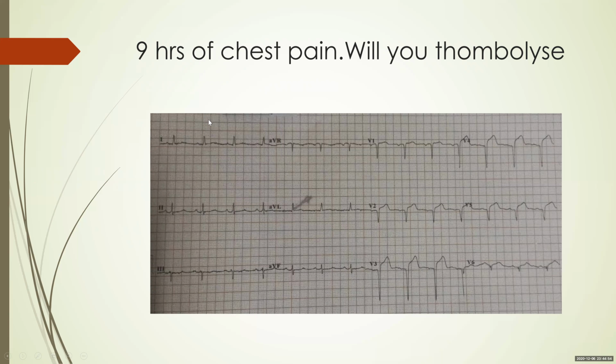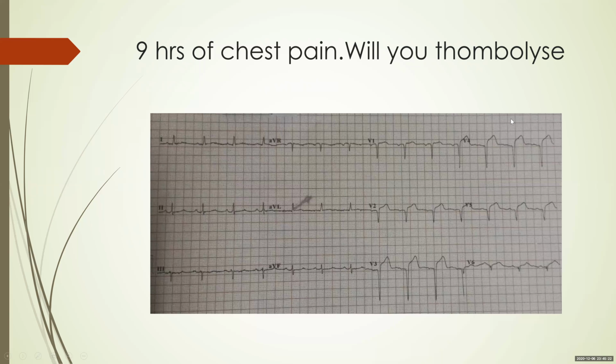However, I've seen certain people not thrombolyzing this, saying that the MI has already evolved. The ECG has gone for QS complexes. There's no benefit from thrombolysis. Remember, the patient is having chest pain. Presence of chest pain signifies viable myocardium. There is ST elevation on the ECG, and the patient is within the window period, within 12 hours. You might not get as much benefit as thrombolyzing early, but however, you will get benefit.